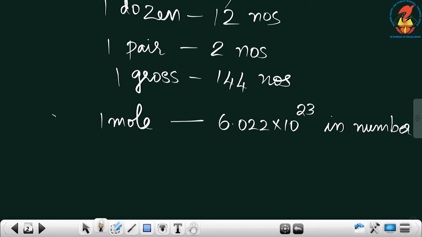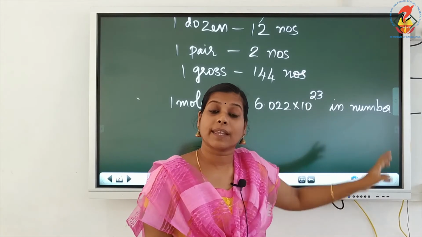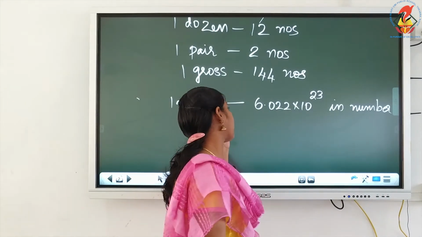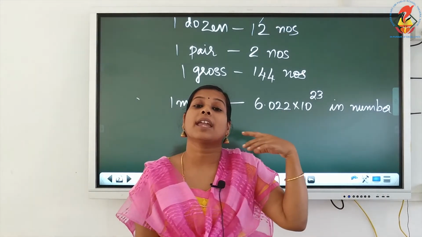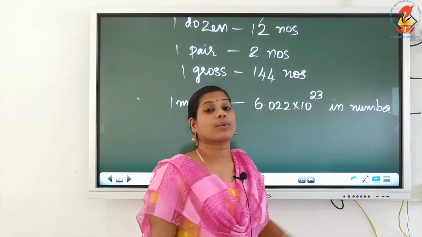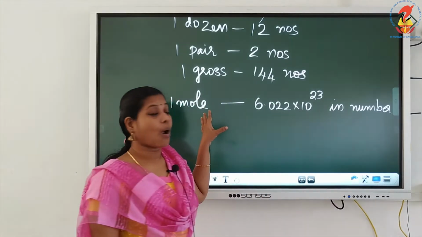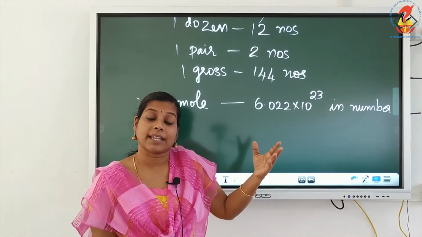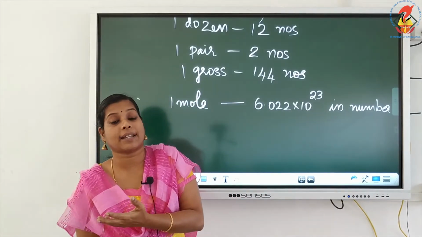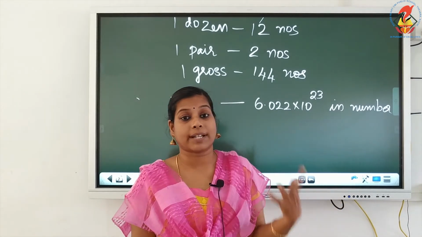So, 1 mole of any atom contains 6.022 into 10 raised to 23 atoms. 1 mole of molecules will contain 6.022 into 10 raised to 23 molecules. 1 mole of ions will contain 6.022 into 10 raised to 23 ions. So, in a mole, whatever the material is, you can take hydrogen atoms, hydrogen molecules, oxygen atoms, carbon dioxide molecules, or water molecules, whatever it is.